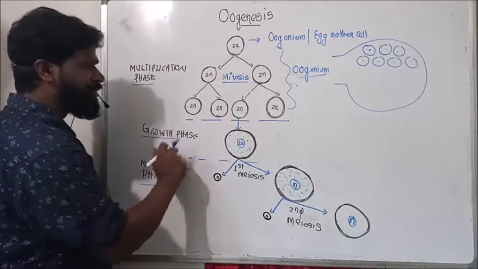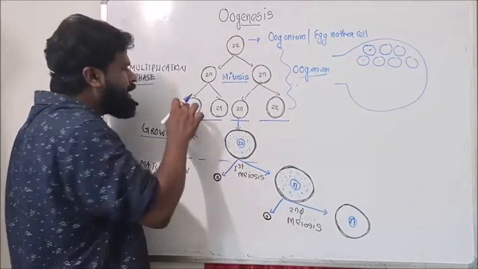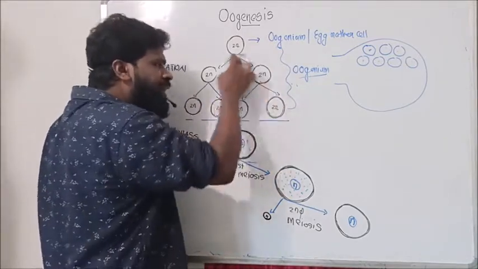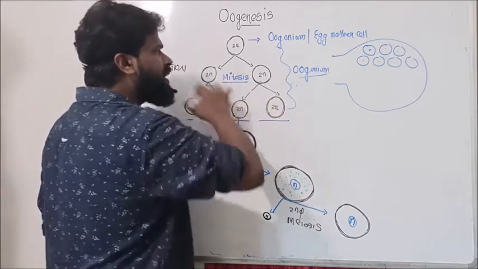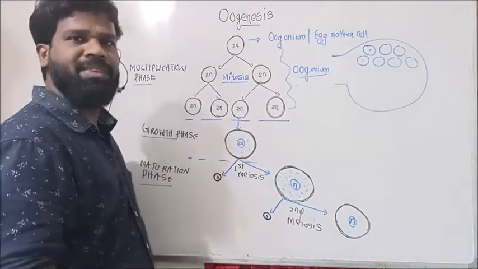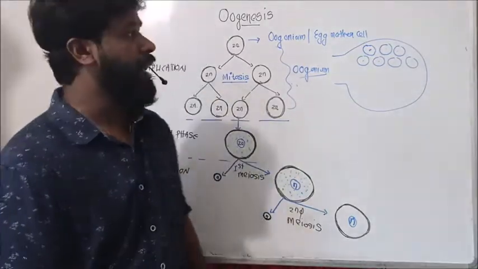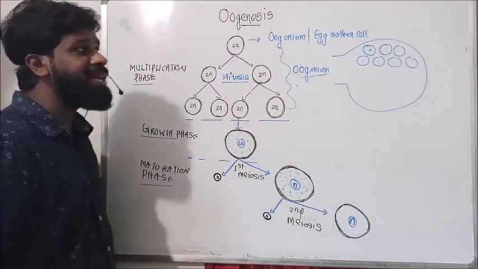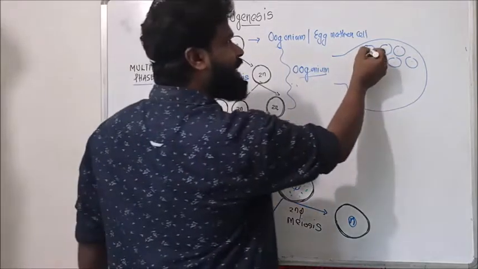Next is the growth phase. We know that in the embryonic ovary, millions of oogonial cells are formed by mitosis, and each of these oogonial cells undergoes growth.